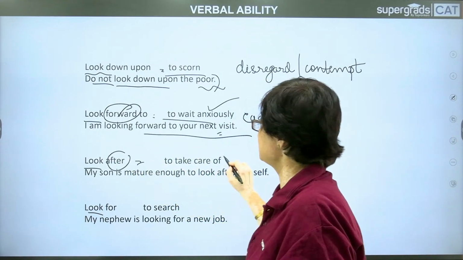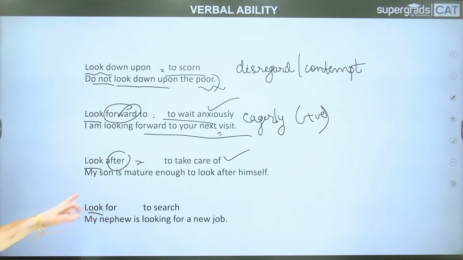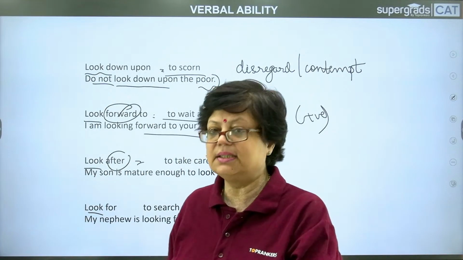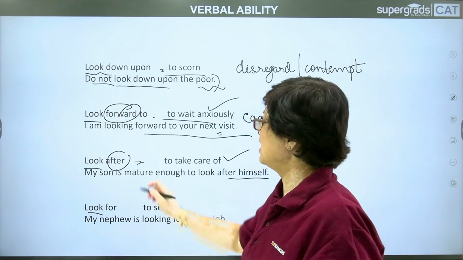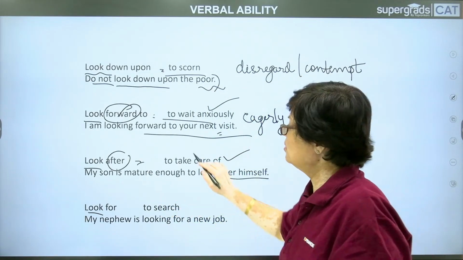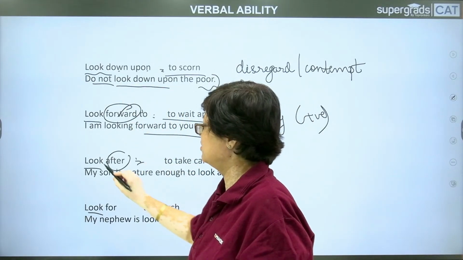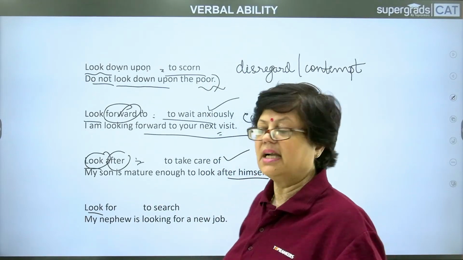Look after. Look after means to take care of somebody. My son is mature enough to look after himself, or the parents look after their children. You might have heard this many times. Look after is to take care. So what happens when a different preposition or adverb is added to this verb? You find that the meaning is changed. This is what we have to understand.